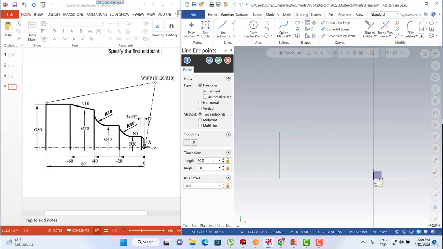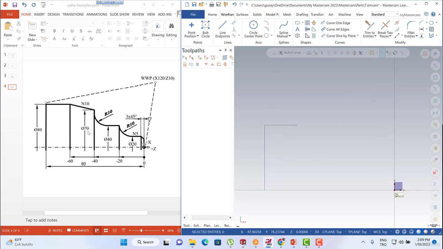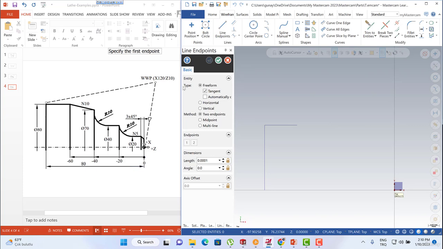This can be 20 millimeters, and then I'm going to keep going with that line. This is the 70 millimeter diameter, position minus 40. I'm going to hit the vertical line, start from here to here, and this is going to be half of my diameter, and this is going to be my position.